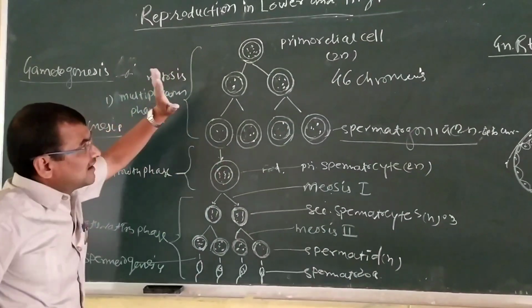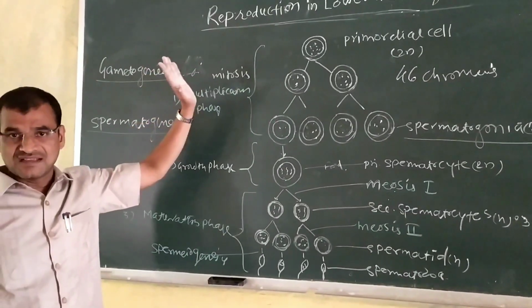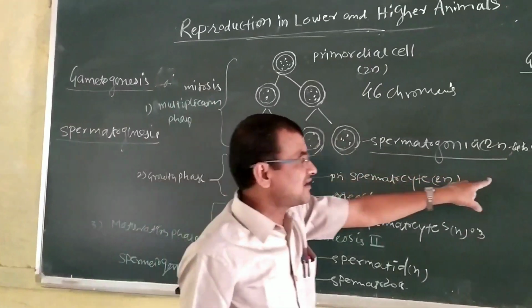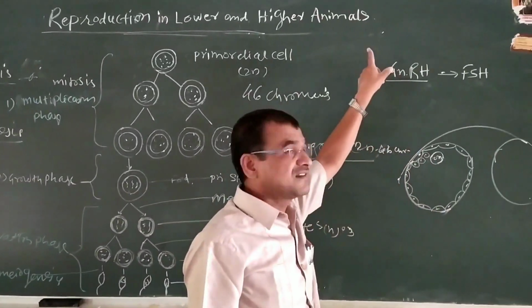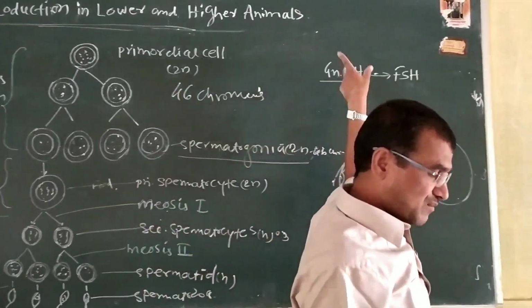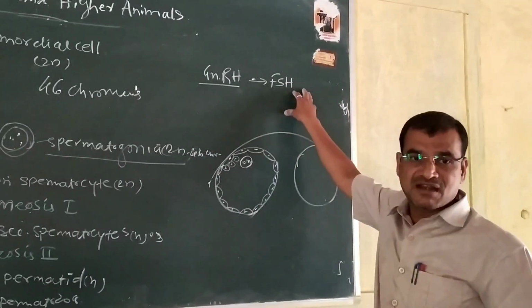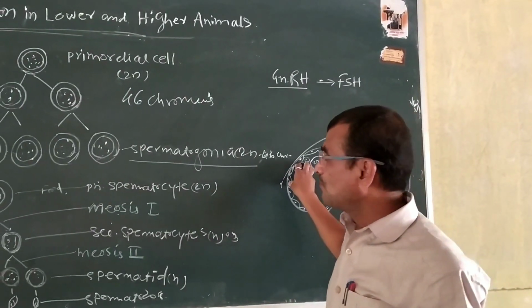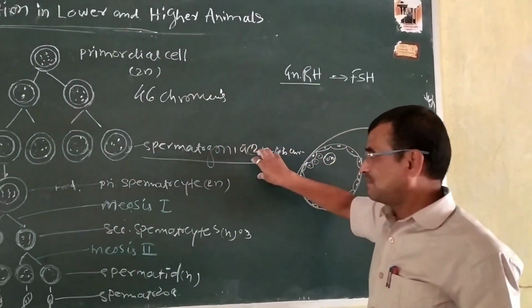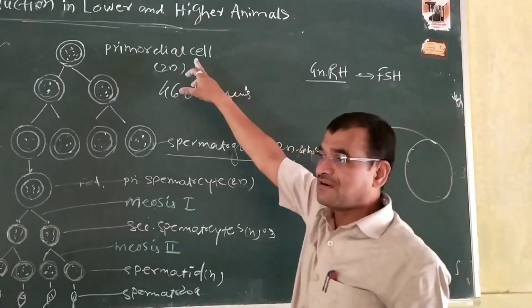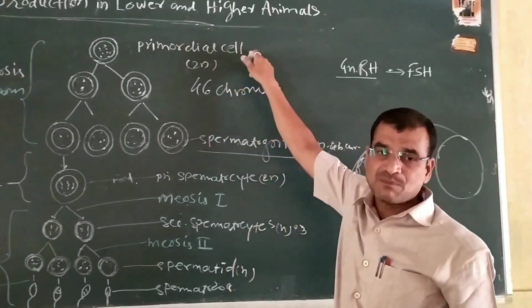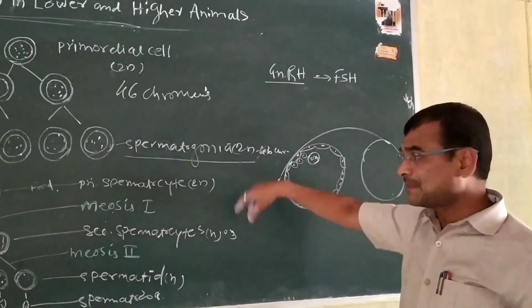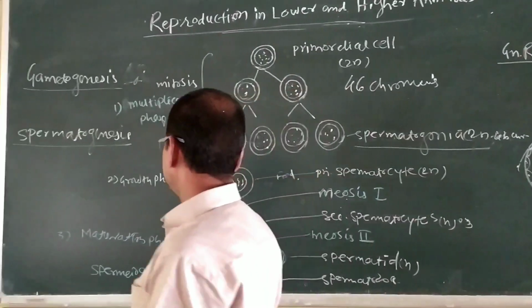Means in spermatogenesis, the first stage is the multiplication phase. In the multiplication phase, the germinal epithelium of the seminiferous tubule is stimulated by the gonadotrophic hormone of the hypothalamus, which stimulates follicle stimulating hormone, and this follicle stimulating hormone develops the primordial cell into the spermatogonia. Both the primordial cell of the germinal epithelium and spermatogonia contain the diploid set of chromosomes, that is 46 chromosomes. After that, the second phase is the growth phase.